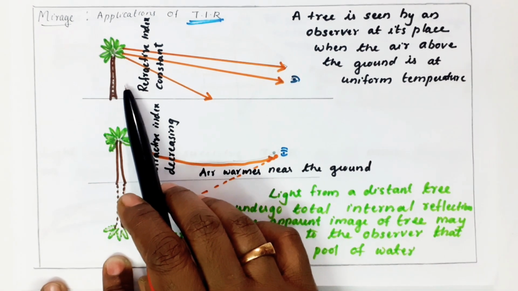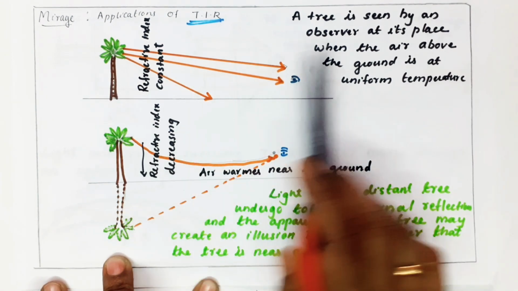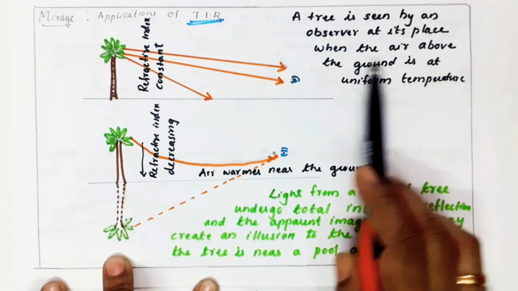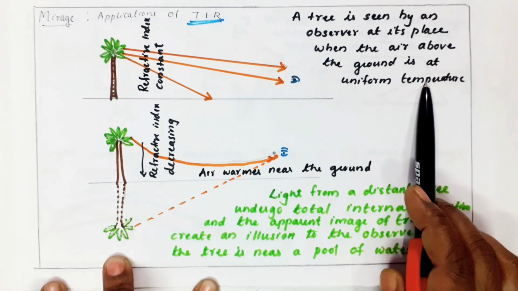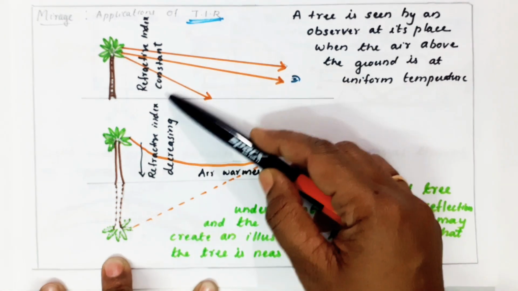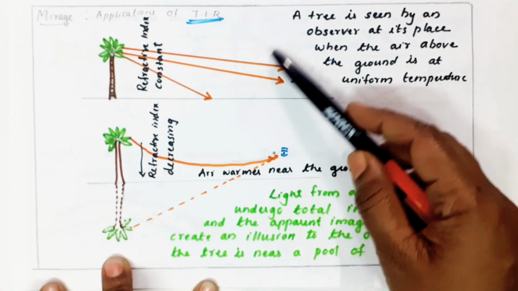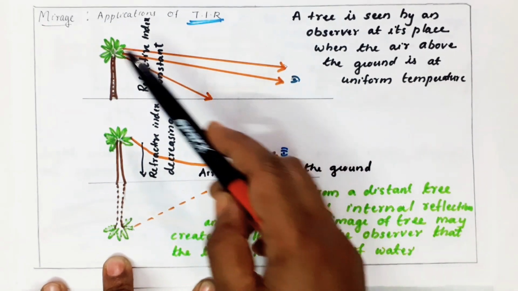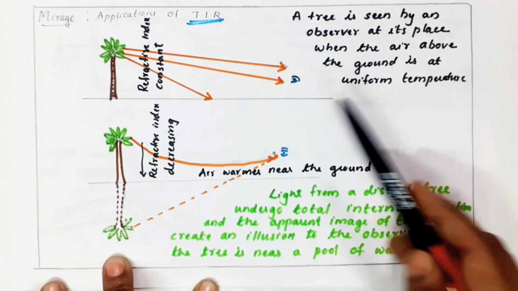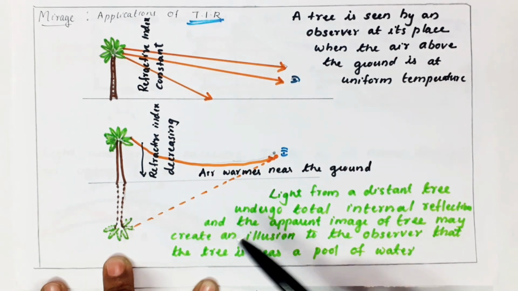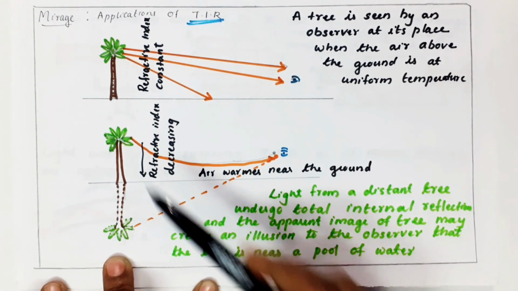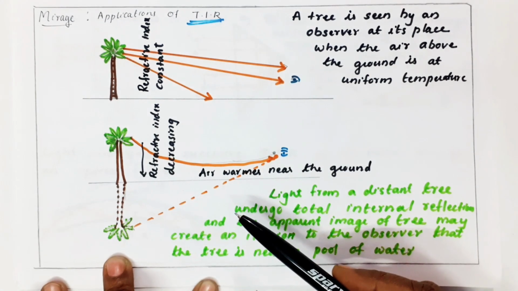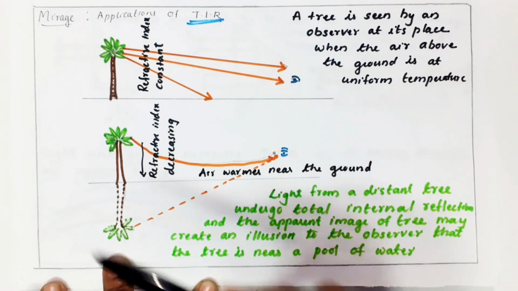See, I gave a diagram here. This is a tree. A tree is seen by an observer at its place when the air above the ground is at uniform temperature. It means that here all the air is at uniform temperature. So the refractive index is constant. So we can see the image of the tree directly. This is the eye I marked. But see this diagram. In this diagram, I mark here refractive index is decreasing.